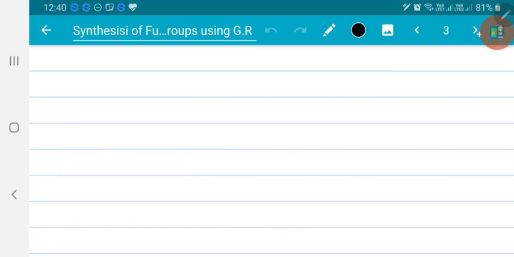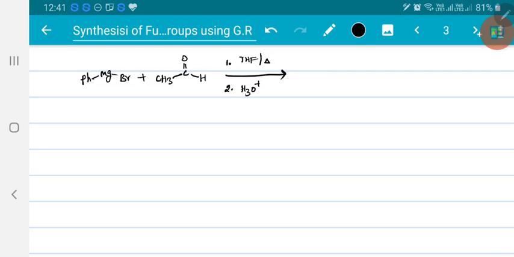Instead of formaldehyde, if I use acetaldehyde, for example, phenyl magnesium bromide allowed to react with acetaldehyde. Right? Similar. First step, tetrahydrofuran on heating. Second step, hydrolysis. Right?